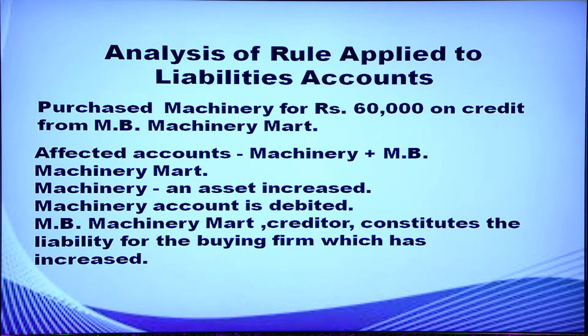Machinery being an asset is coming inside the business. So asset is increasing. Rule for asset account: when asset is increasing, it is debited. So machinery account is debited. Machinery is purchased from whom? It is purchased from MB Machinery Mart. So that is the creditor. When the liability increases, it is credited. That is the rule for liability. So MB Machinery Mart is credited.